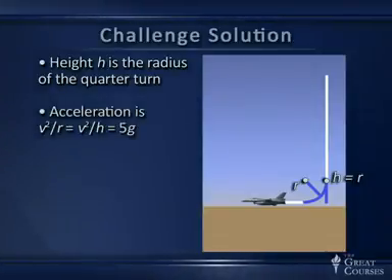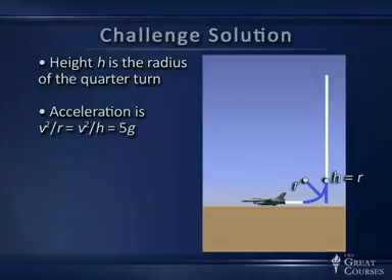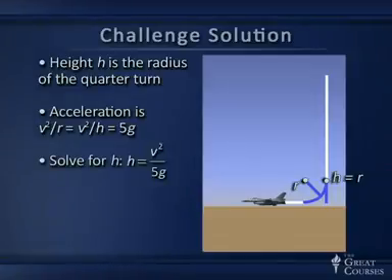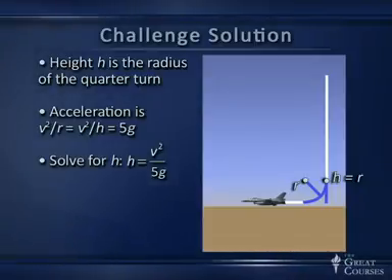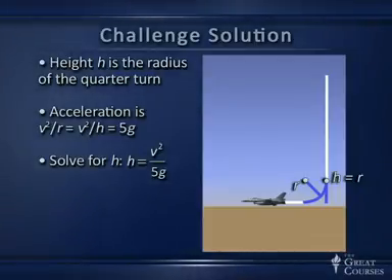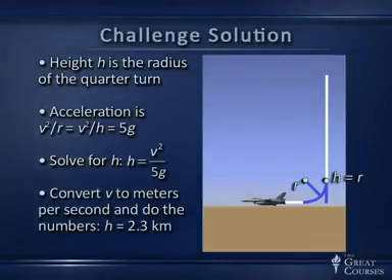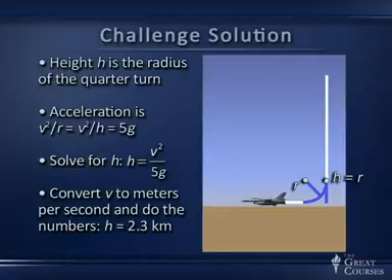And of course, we're going to have to back off from the final answer just a little bit to give a margin of safety, but there we are. We want it to be 5g, so let's solve for h. H comes out v squared over 5g. I'll let you do the conversion. You got to work in SI here. Convert v from kilometers per hour to meters per second and do the numbers, and you will find out that h had better be 2.3 kilometers. So you better start that turn at least 2.3 kilometers above the ground.